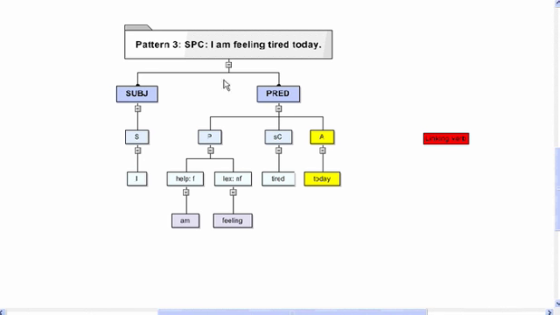That's pattern 3, and there are a series of verbs which behave in a similar manner here. Different forms of the verb be, like is and are and was. But also you have appear, feels, looks, seems. These are all examples of linking verbs.